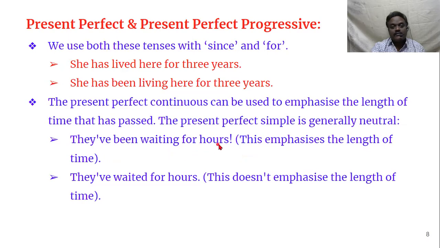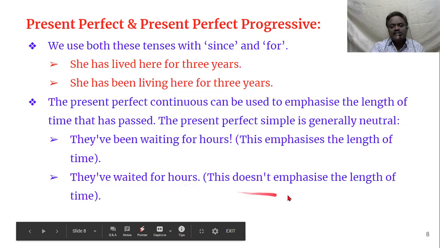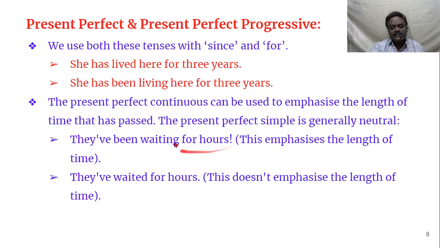For hours, they have been waiting. Suppose you say they have waited for hours. Here, there is no emphasis on the length of the time. You are just emphasizing the action and not the time. So in that case, use present perfect. And if you want to emphasize time, then you use the present perfect continuous tense.